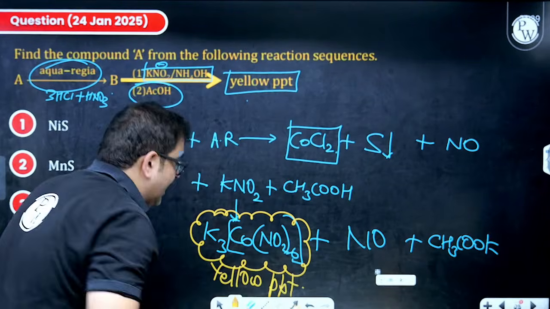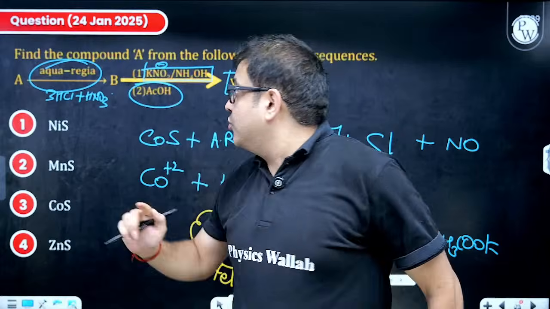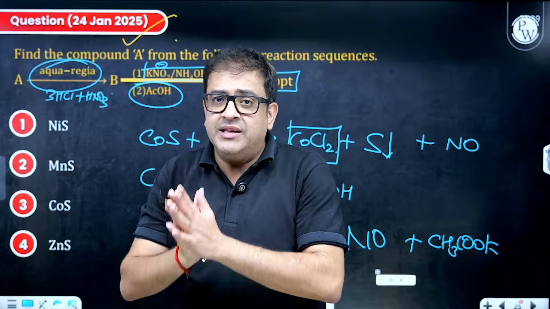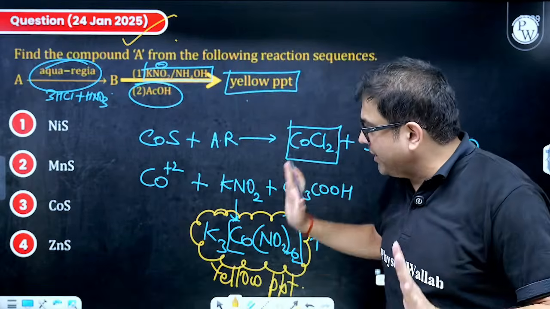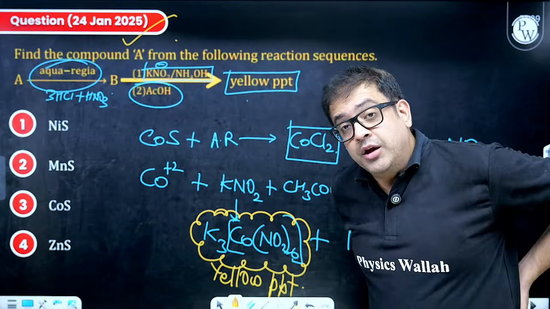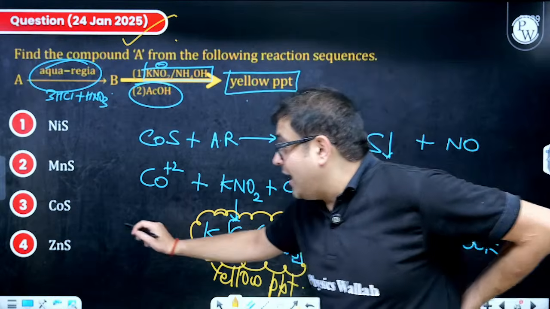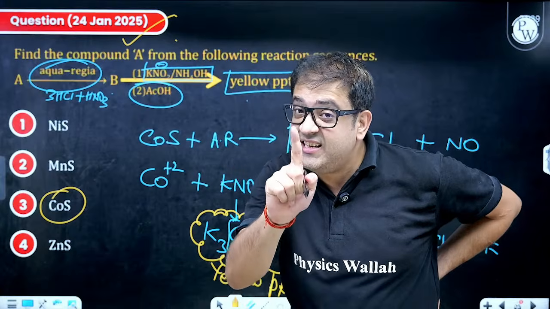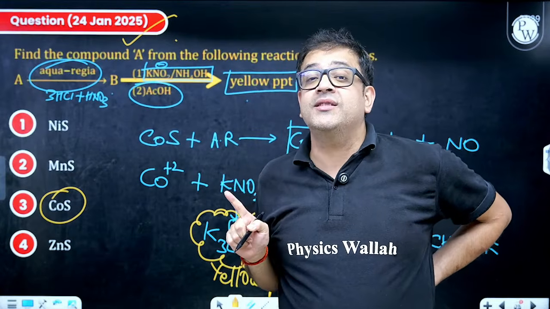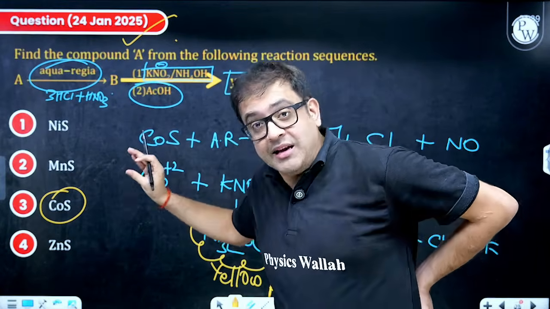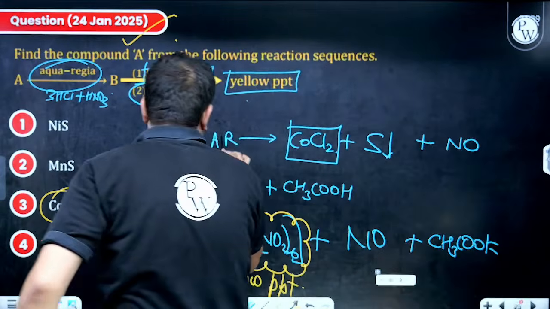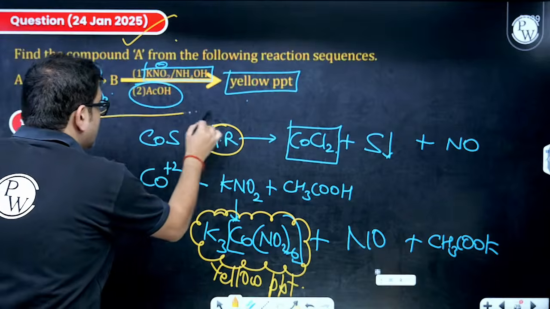Now, beta, again, I must tell you a good question, because this is the latest JEE Mains question, that's why I have given it to you. But still, this is above syllabus, beta. This is a property of cobalt. 3D series properties are valid for us. And because this cobalt sulfide property is elaborated over here, this AR is nothing but aqua regia.